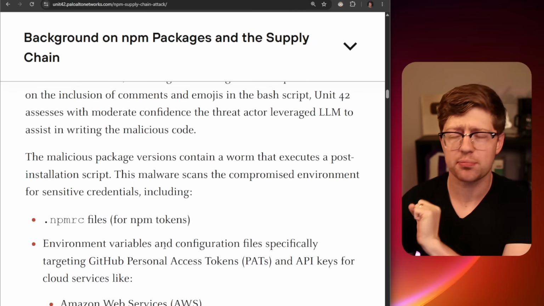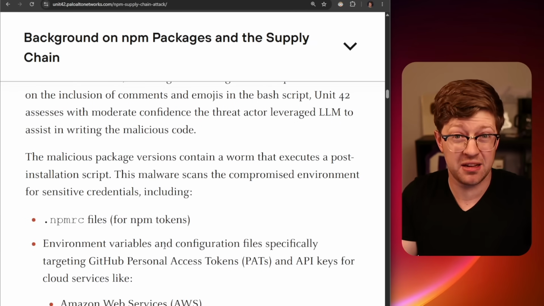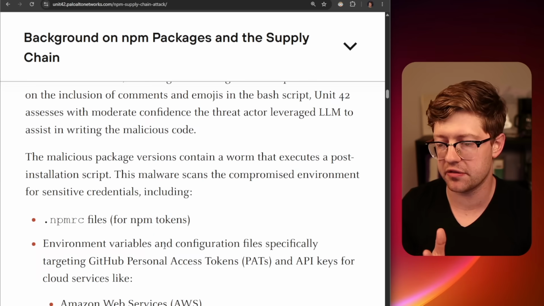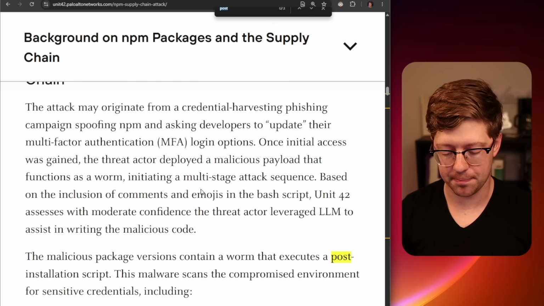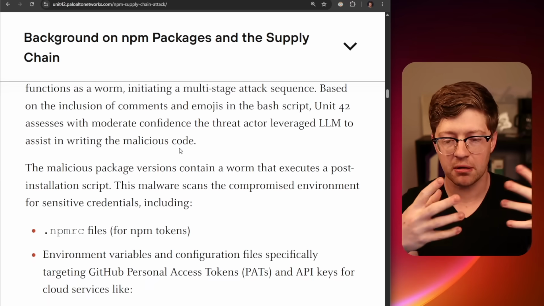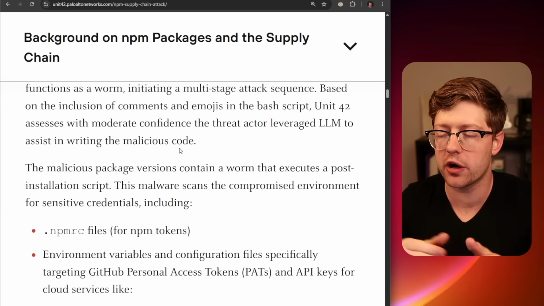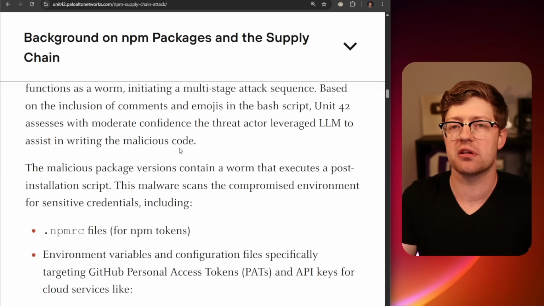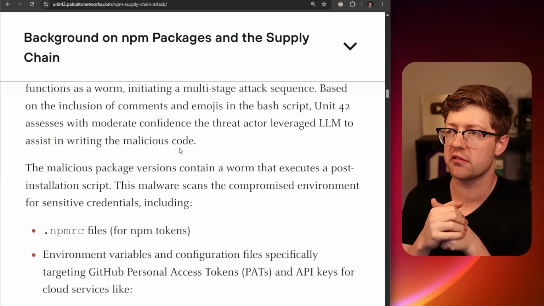But how does it propagate? How is it possible for this to just happen through running a simple npm install, which is how all these run? Well, there has been a feature for a very long time on npm called a post installation script, right? So when you download an npm package, what are you doing? You're installing code that somebody else wrote because you don't want to write how to pad a string. You don't want to write is even. You want to download it from somebody else because it's too hard to write it yourself. Fine. This is the majority of coding ecosystems now online.